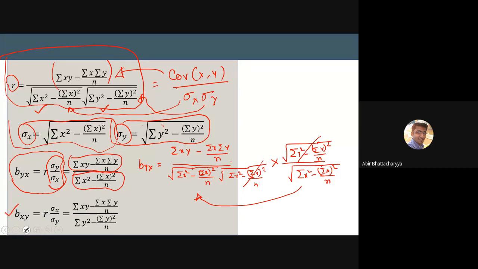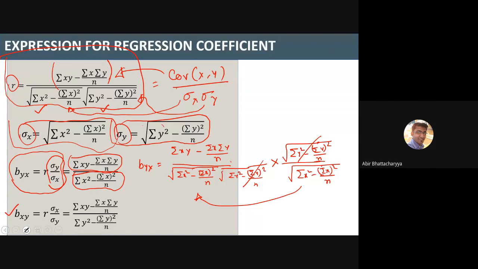bxy means the regression coefficient of x on y. Two things are quite important. Sometimes we will ask you what is byx, sometimes what is bxy. You have to remember this formula.